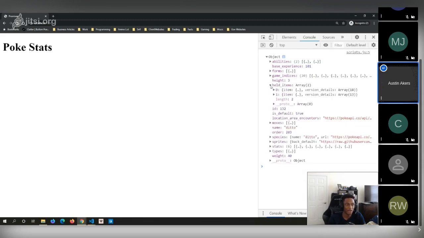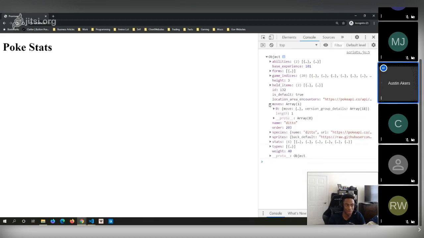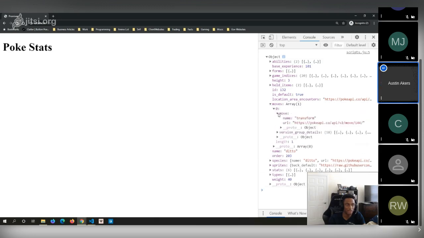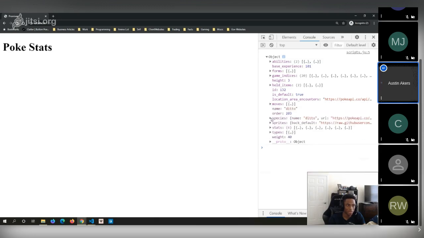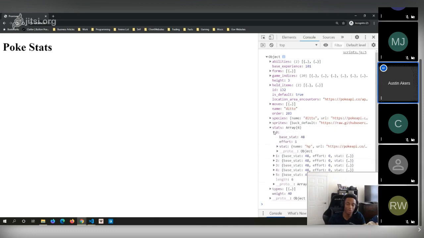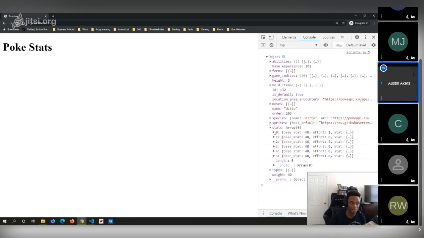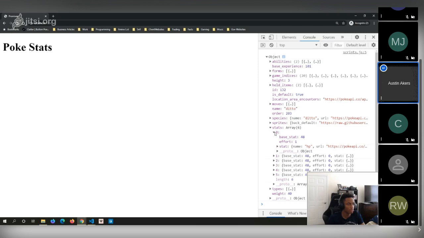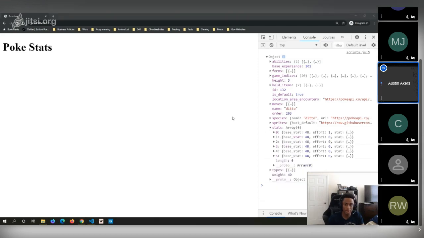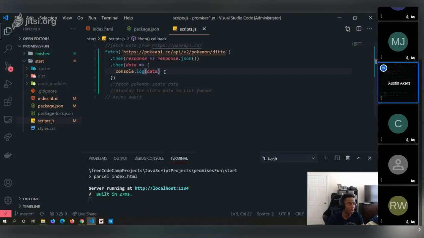Held items, moves, so we can look at all the different moves they have, species, like what species it belongs to, and even the stats. Now this is where we get into the meat and potatoes. We want to take a look at stats, right? So inside this data object, we want to drill in, and we actually want to get that array of stats, right? So, how do we do that? As we go back here and take a look, we now have this data. We've logged that data. Well, let's go ahead and get to the stats.